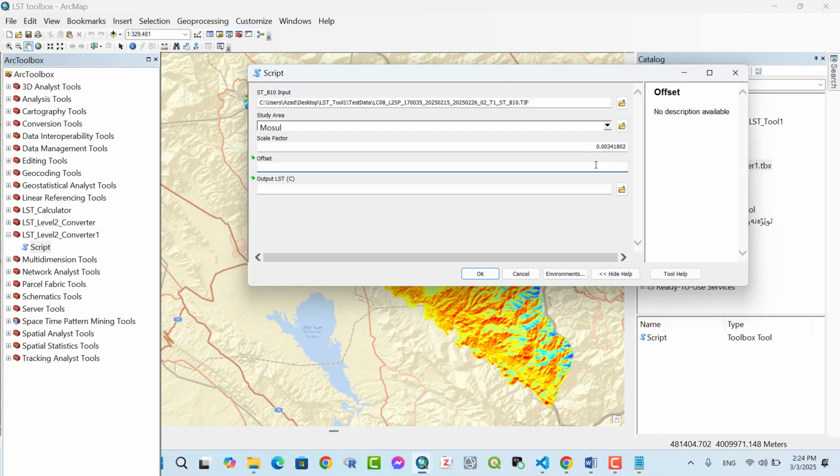Offset 149. Scale factor and offset should be extracted from the metadata.